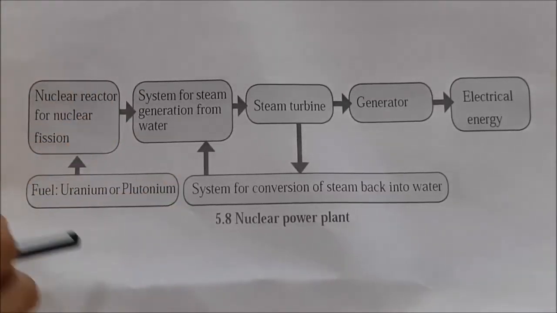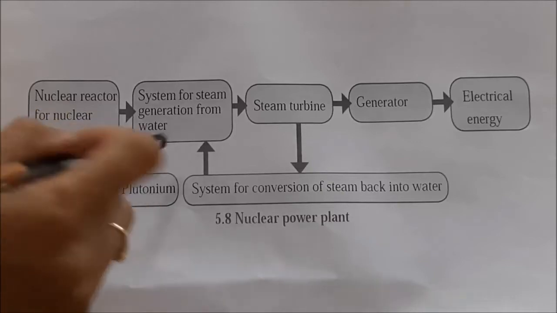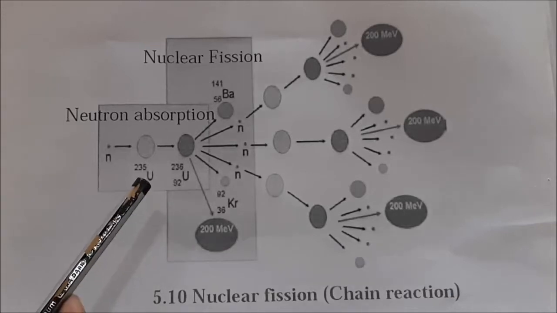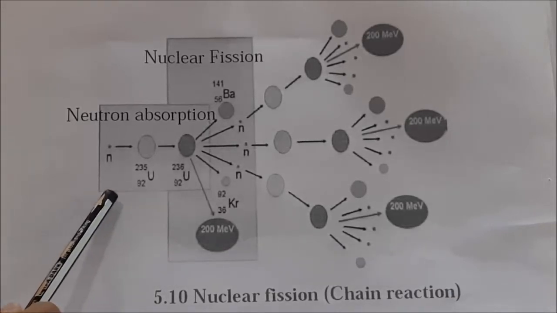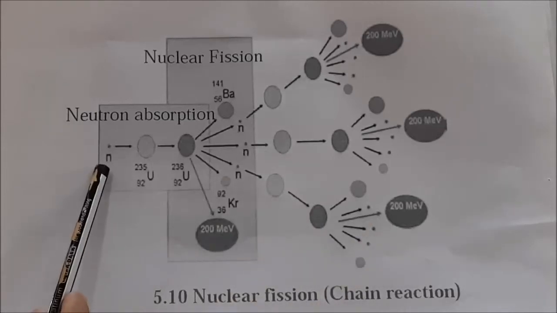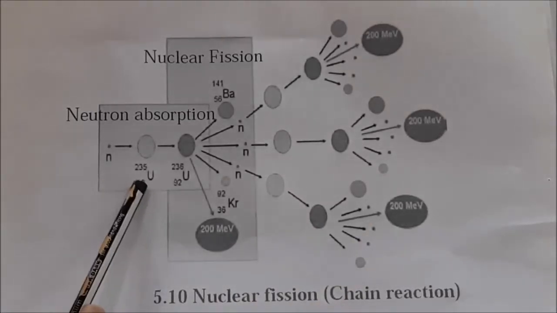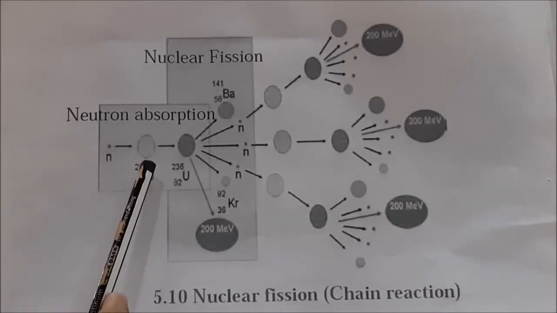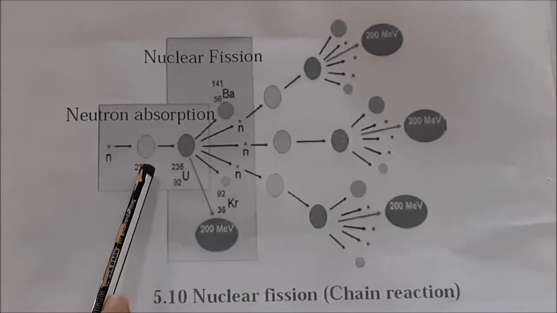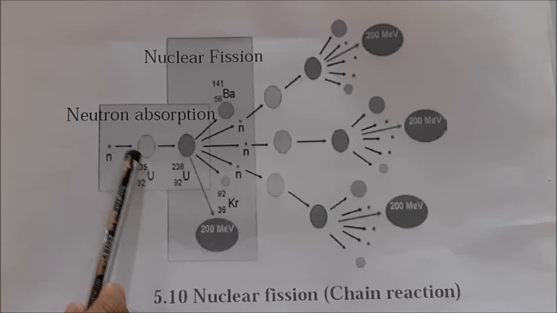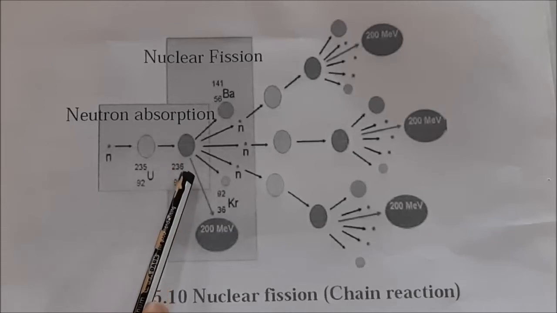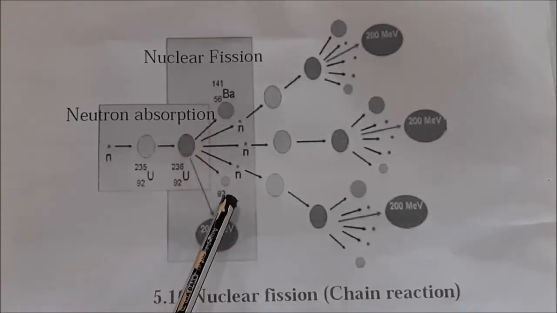Now the reaction takes place in uranium and plutonium, which we can see on the second page. Uranium and plutonium are used in nuclear reactors, and the reaction takes place as shown in the figure. This is the neutron, and the neutron reacts with the radioactive element uranium-235. This neutron is absorbed by uranium-235, and after that uranium-235 becomes unstable and converts into uranium-236. This unstable uranium-236 splits into two parts: first is barium-141 and krypton-92.